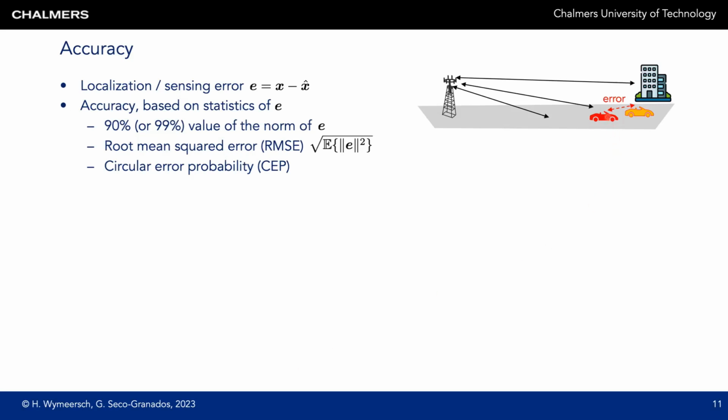So here, in case we do monostatic sensing, the true location is shown in red, the estimated location in orange, and then there's an error between the two. This error is a vector, in this case in the 3D state space. The accuracy is then derived from the statistics of this error. And there's different measures of accuracy. One of them could be, for instance, taking the norm of the error and then computing the percentiles. Another common accuracy metric is the root mean square error. A third common metric is the circular error probability. And these are just 3 of the most common error metrics used to determine the accuracy.